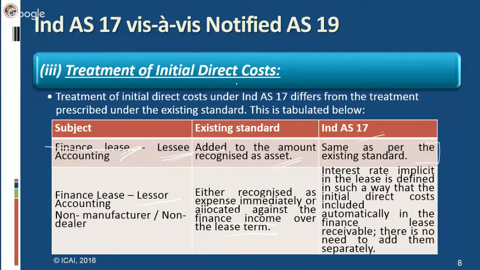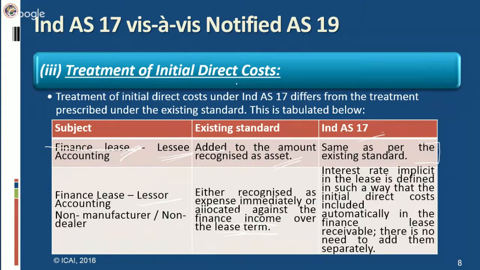If it is not recognized as expense immediately as per existing AS 19, then an alternative treatment has also been suggested in AS 19, that is allocation of such initial direct costs against the finance income over the lease term. Over the lease term means you have to allocate that initial direct cost not in one particular year. You have to not expense it off immediately. You have to amortize it over the years, and that amortization basis will be the basis on which the lessor is recognizing the finance income in his books.